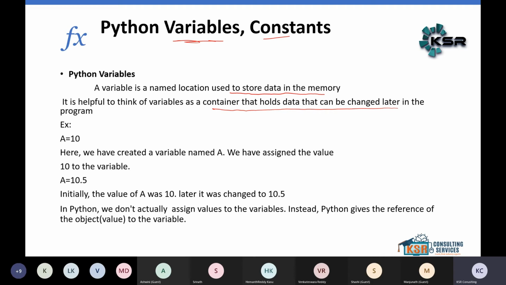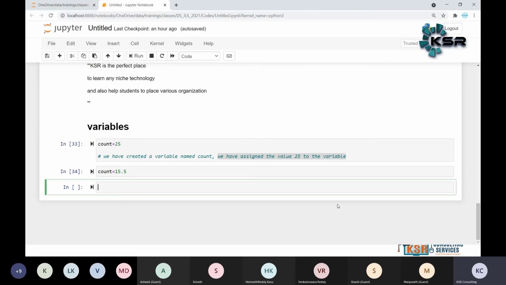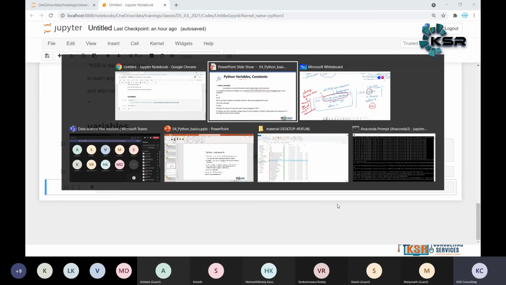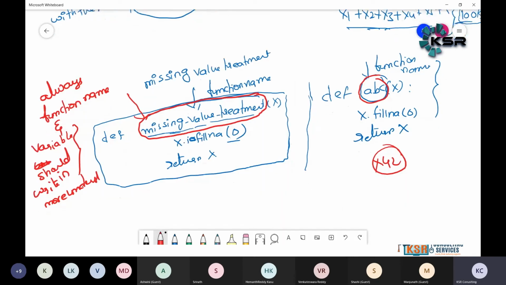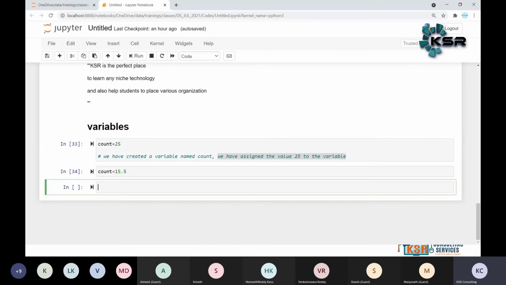So initially the value of count, in this case, we have taken count as 25. Later it was changed to 15.5. Very important point I'm going to explain, guys. Note, very important point. Let me write down the note here itself.